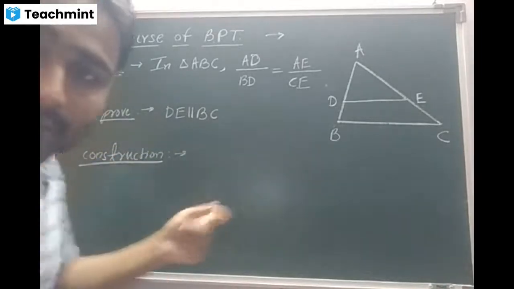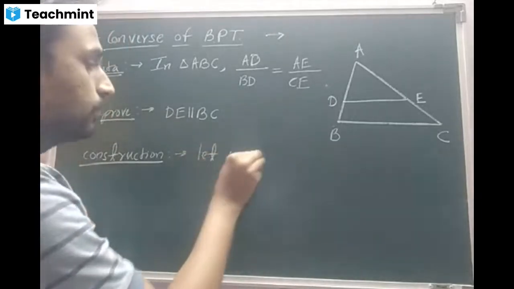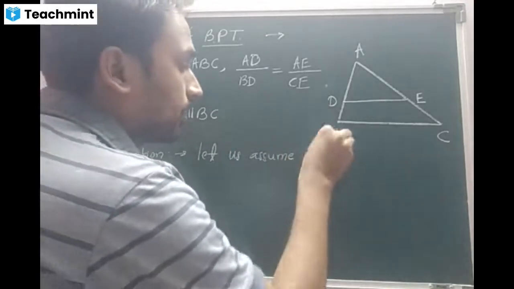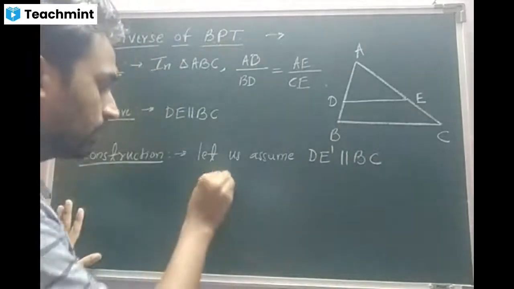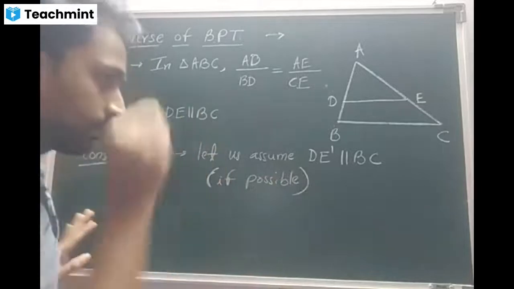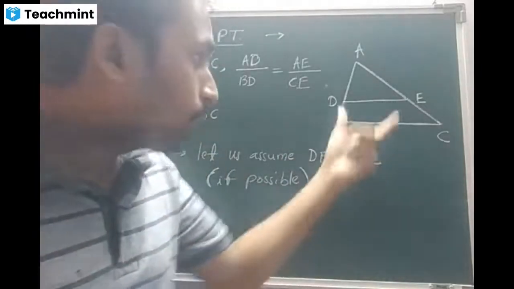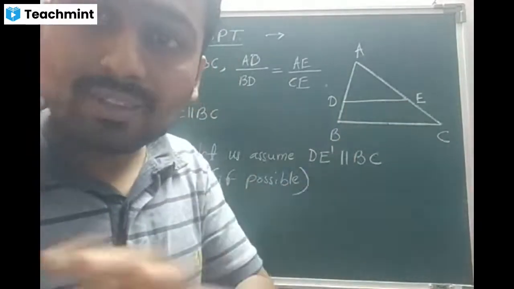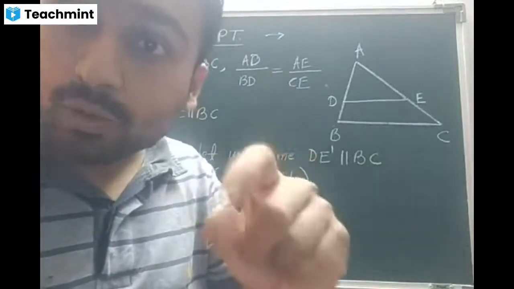Beta, look at this. It is just the assumption. Okay, we will write it. Let us assume DE dash parallel to BC, in the bracket, if possible. I'll explain the meaning, don't worry. Look at this. DE parallel BC. Our intention, I have to prove that DE is parallel to BC, but we are going to assume somewhat in the argumentary statement. If you remember, beta, real numbers, contradiction method.